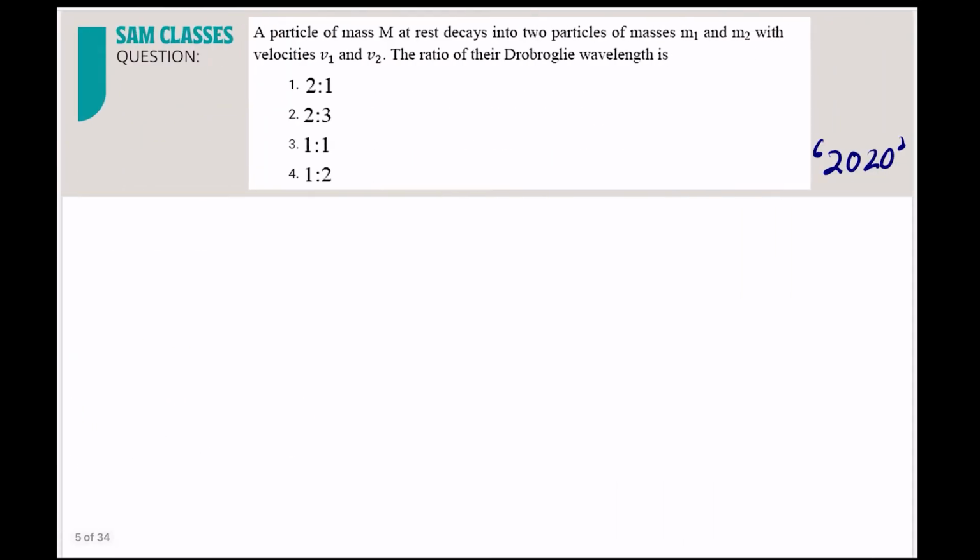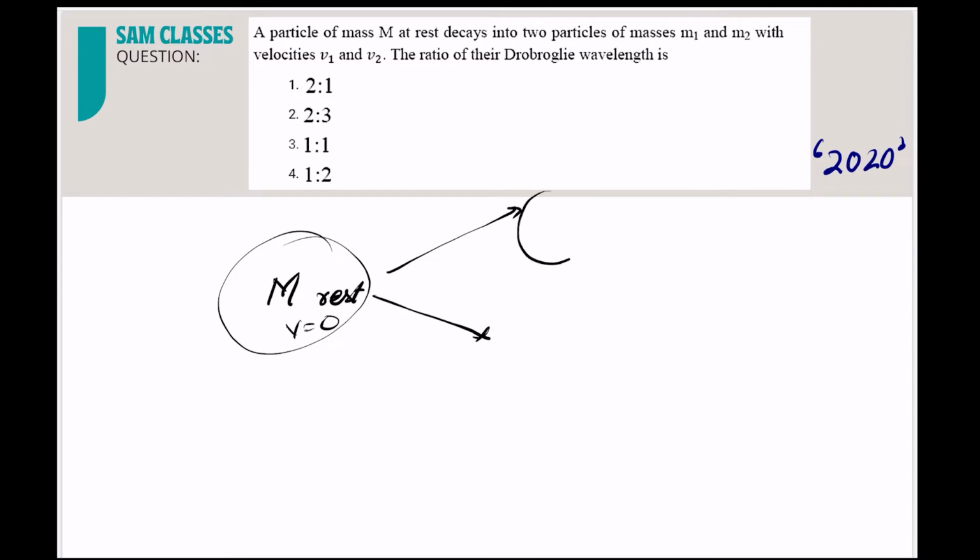Now we have a particle of mass m at rest, so velocity equal to 0. Now it broke or decayed into two parts, m1 having velocity v1 and m2 having velocity v2. A lot of people will say, sir, this is about decay, but since they have given de Broglie wavelength, we have taken this question.